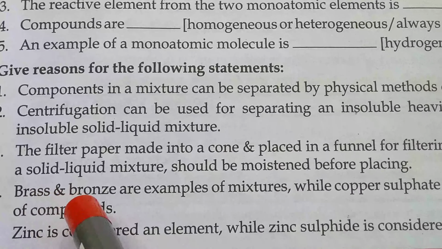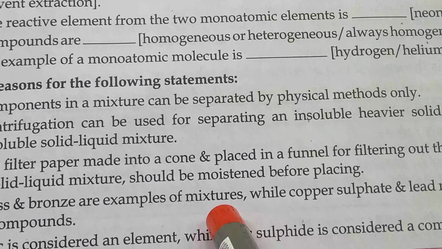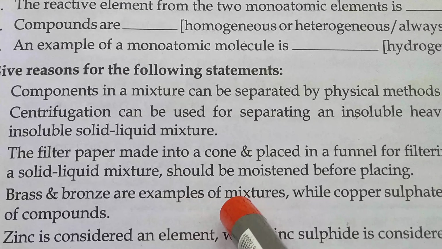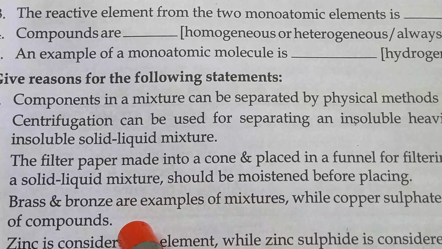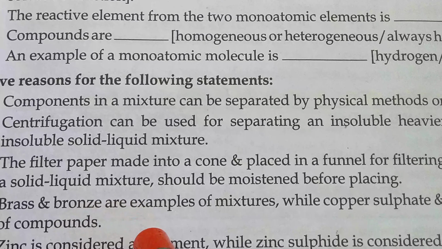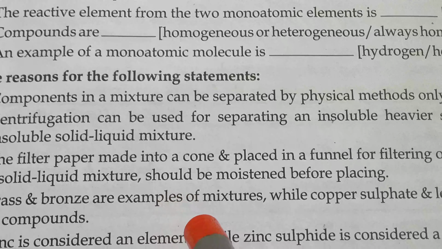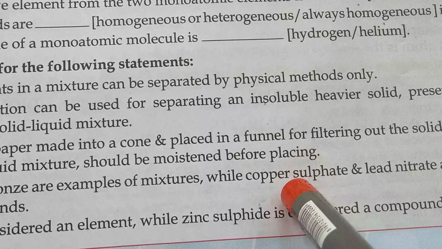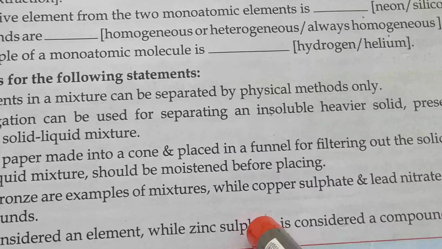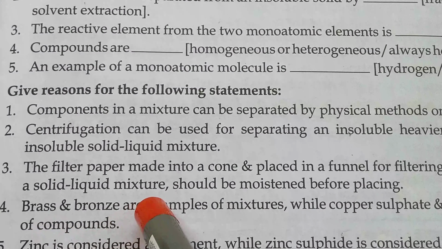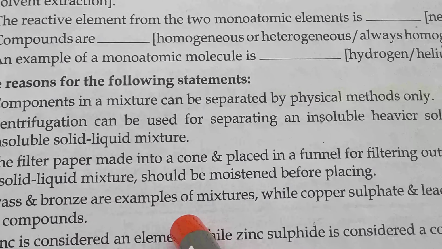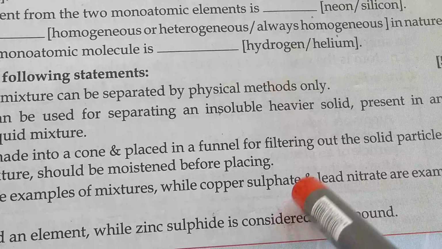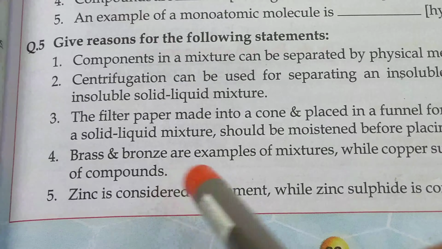Next, brass and bronze are examples of mixture, while copper sulfate and lead nitrate are examples of compound. As per the properties of mixtures, the constituents of the mixtures are fused together at any ratio, but in case of compounds the constituents fuse at a fixed ratio. That's why in case of brass and bronze the constituents can be added together at any ratio, but in case of copper sulfate and lead nitrate the constituents fuse together at a fixed ratio. That's why these are examples of compounds.